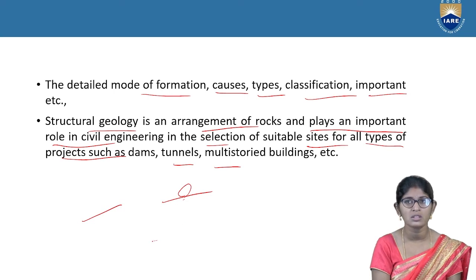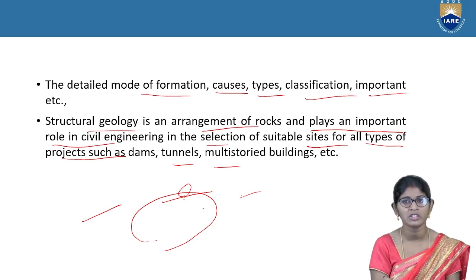We also have to check the surrounding areas. If we find any fault near the building, it will affect the building. It will affect dams and reservoirs also. It will affect tunnels also.